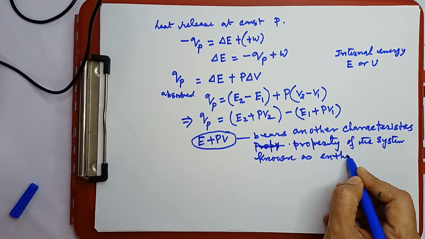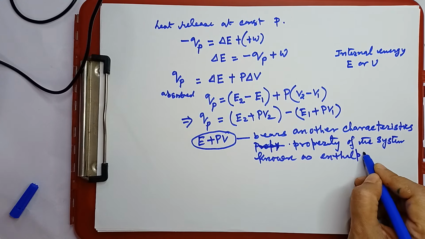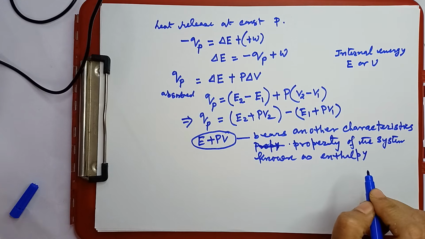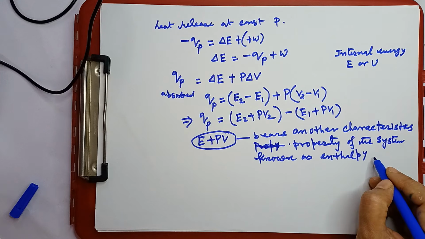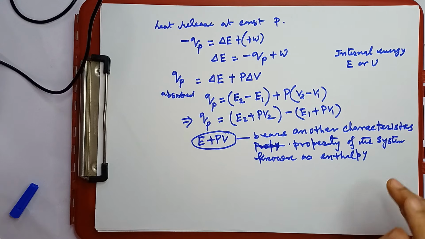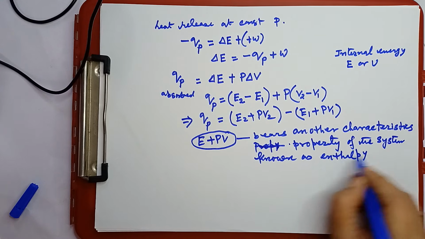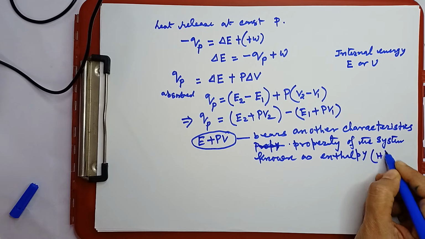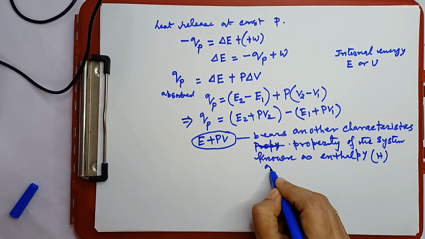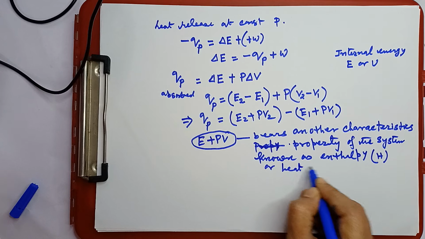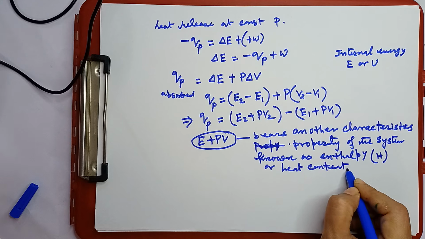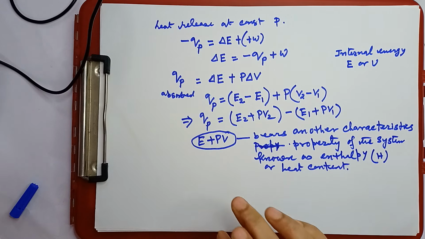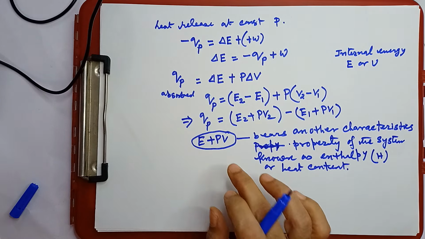enthalpy. Very important. I'll make one more video on this internal energy and enthalpy also. So, known as enthalpy or heat content. This is enthalpy, which is denoted by H. Enthalpy, or it is also known as heat content. This enthalpy indicates the total energy stored in the system.